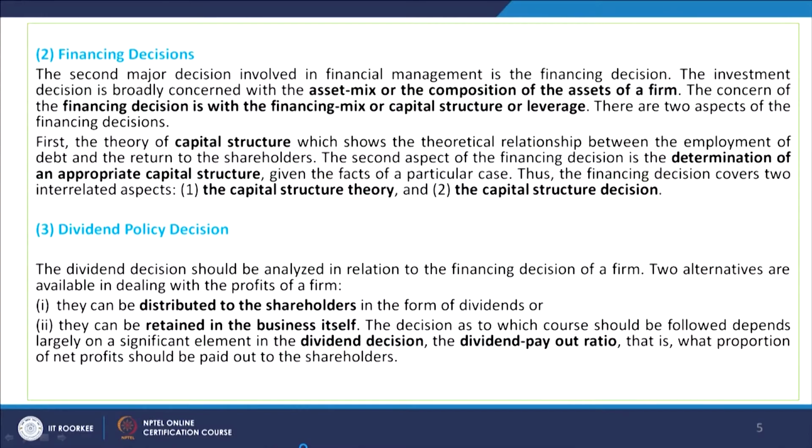So, what is written here? The second major decision involved in financial management is the financing decision. The investment decision is broadly concerned with the asset mix or the composition of the assets of the firm. How much you want to have the long term assets, how much you want to have the short term assets: land, plant, building, machinery, and then short term assets like inventory, credit sales, advance payments, paid amount, cash in hand, cash at bank, all these things.